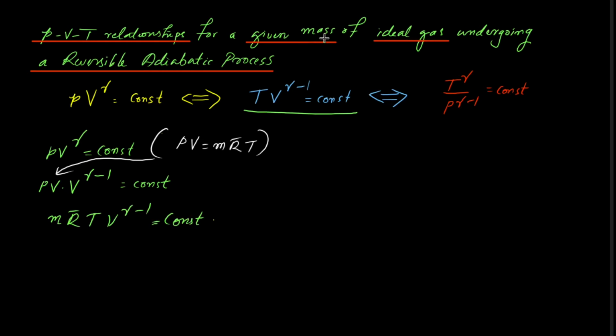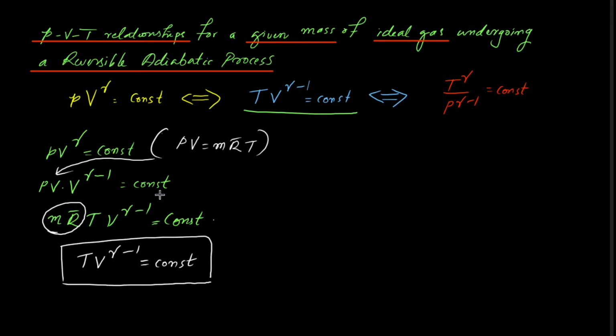Here, for a given mass of ideal gas, m is the mass of the gas, so it will be a constant. R bar is the characteristic gas constant, which is also a constant for a given gas. So this term will be constant. Then T V raised to gamma minus 1 will be a constant. So that is one relationship.